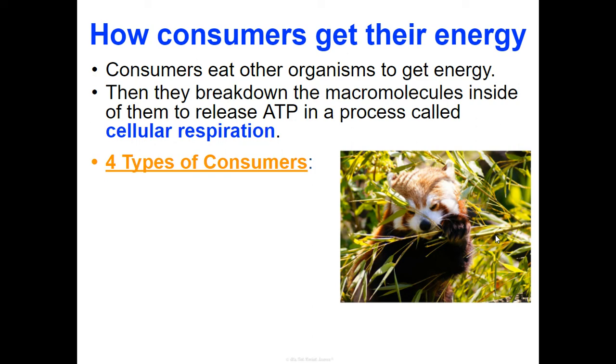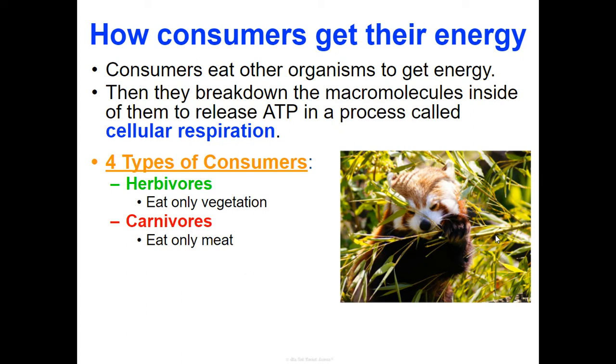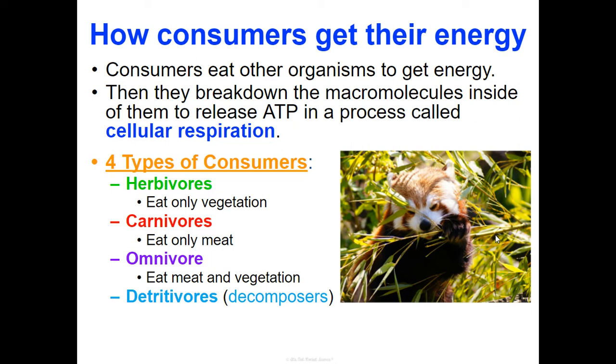Now, there are four types of consumers that we might see in an ecosystem. One of them is herbivores, and we know that herbivores tend to only eat vegetation, while carnivores only eat meat. Some species can be considered omnivores, which means they eat both meat and vegetation, while others are called detritivores or decomposers. These organisms are really important in maintaining the stability of the ecosystem because they help to break down dead material and put it typically back into the ecosystem to be reused.